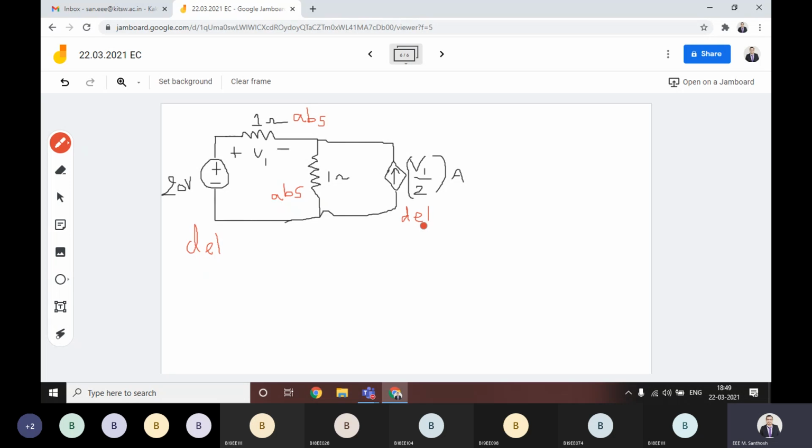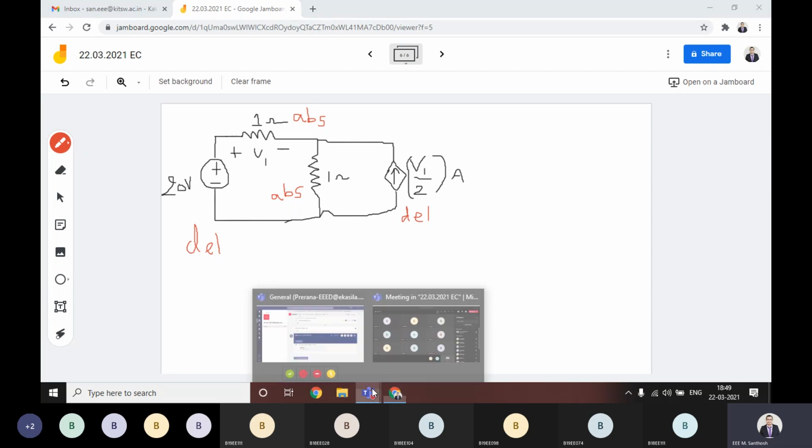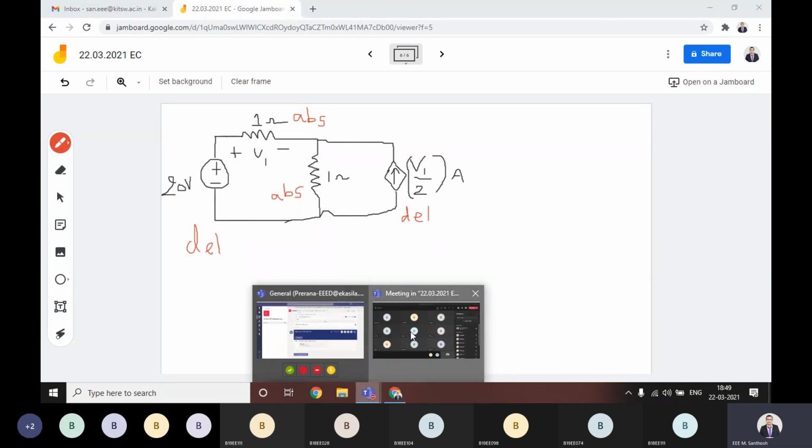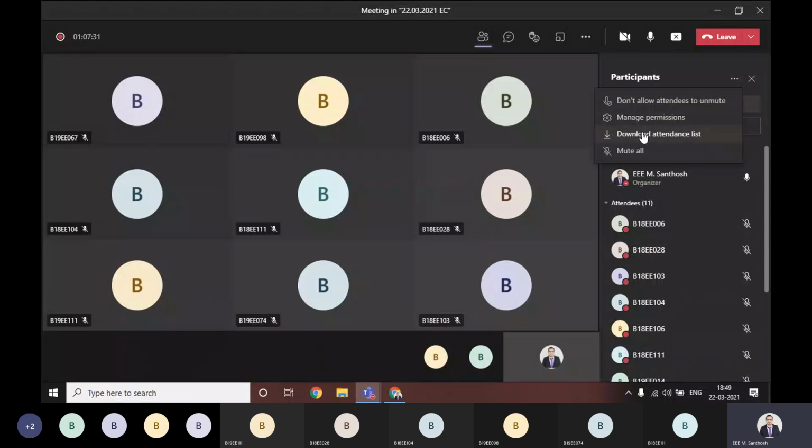This is the way I am assuming. Now you have to find the power across all these elements. Now you calculate, you will come to know.